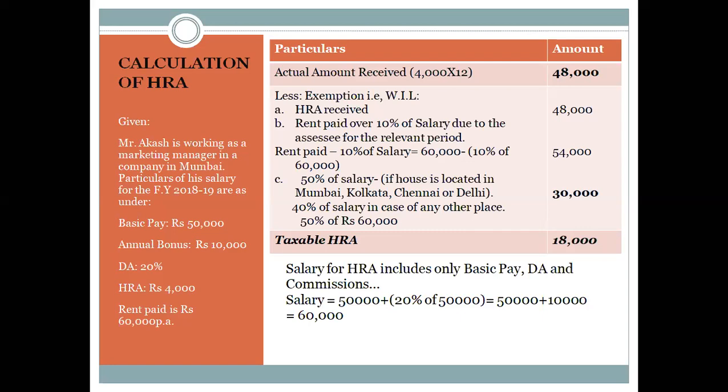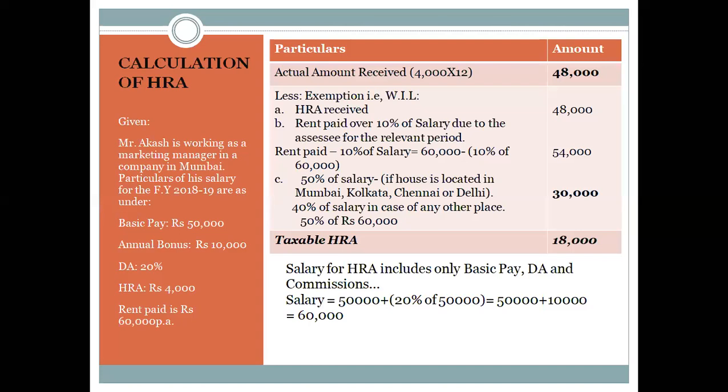From the actual amount received, according to the Income Tax Act, I can gain one of the exemptions from the three factors given below. In that, whichever is least, that will be my exemption from tax payable. We have house rent allowance received already calculated in the first step. So that is 48,000. Then rent paid over 10% of salary due to the assessee for the relevant period. If you don't want to write the whole thing, you can just write point B, rent paid minus 10% of the salary.